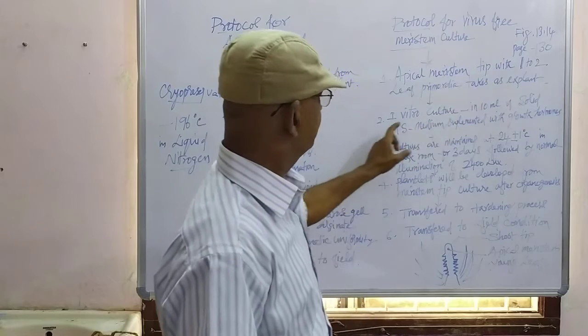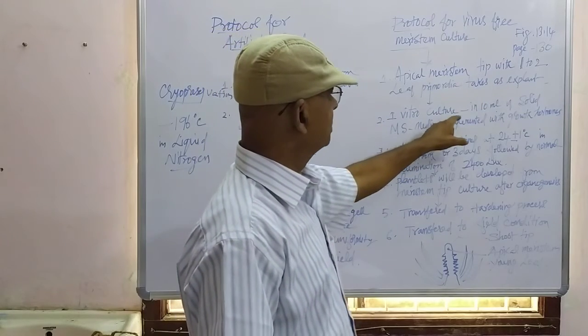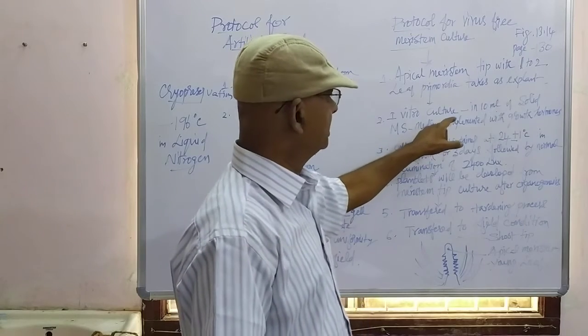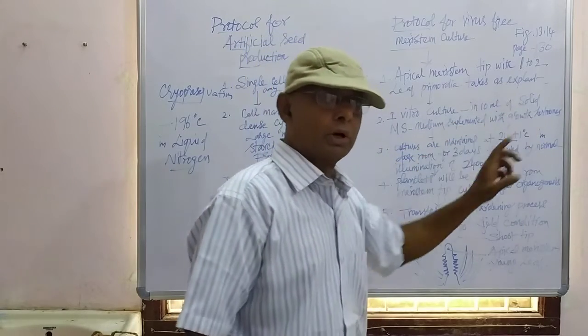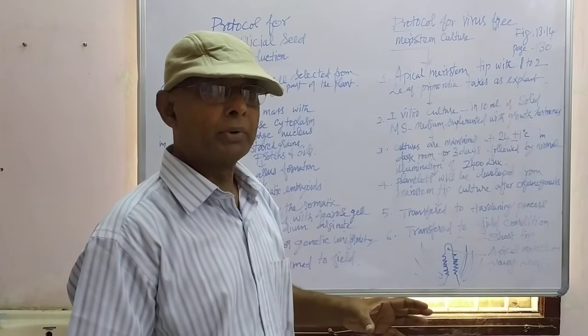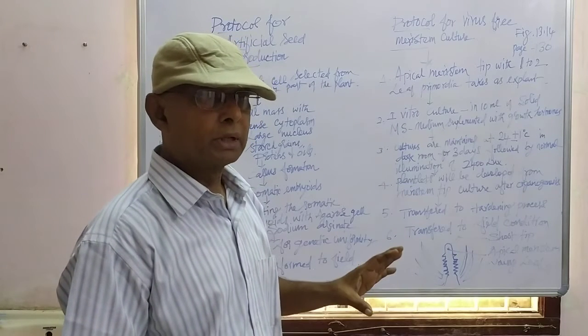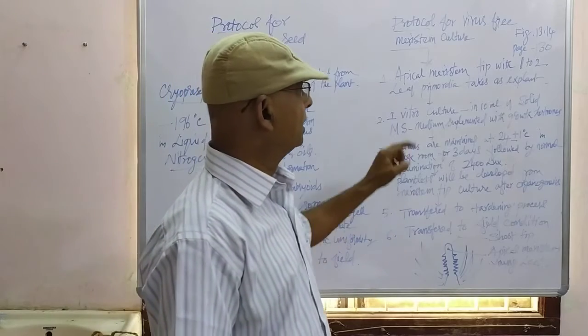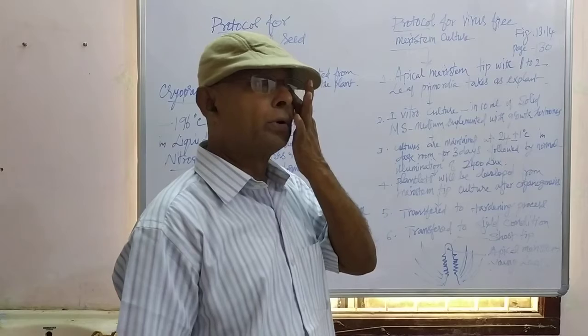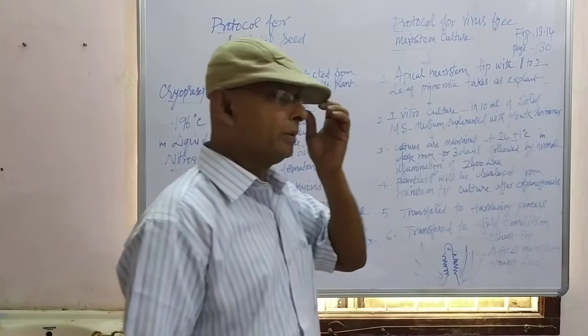Second, in vitro culture. In 10 ml of solid MS medium supplemented with growth hormones, the culture is provided. So the in vitro culture medium we have taken is MS medium.